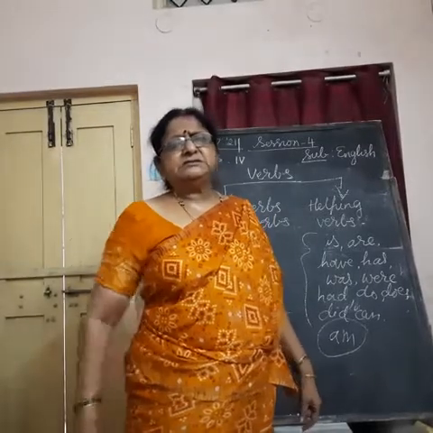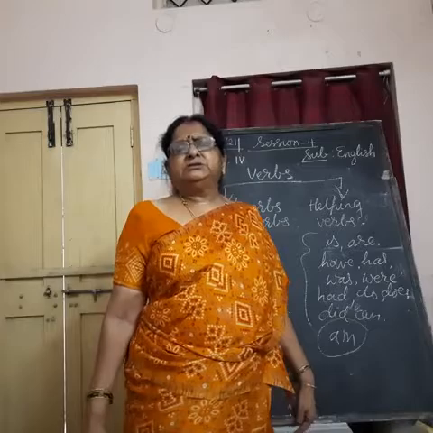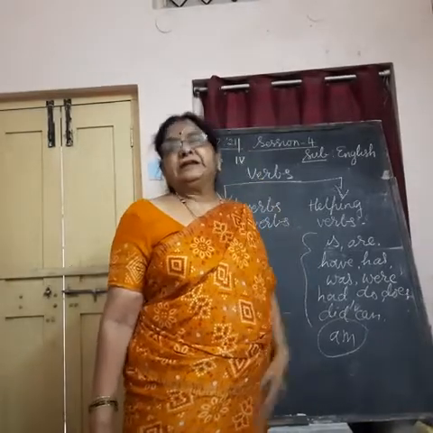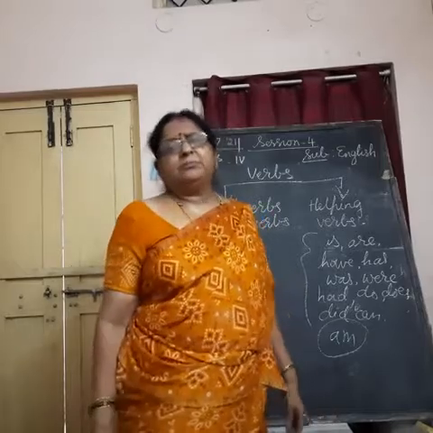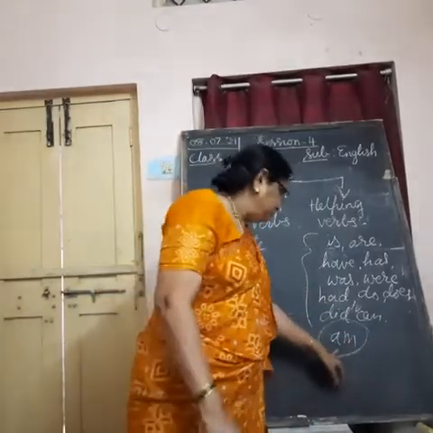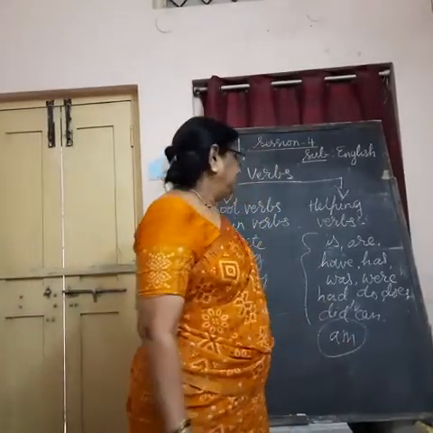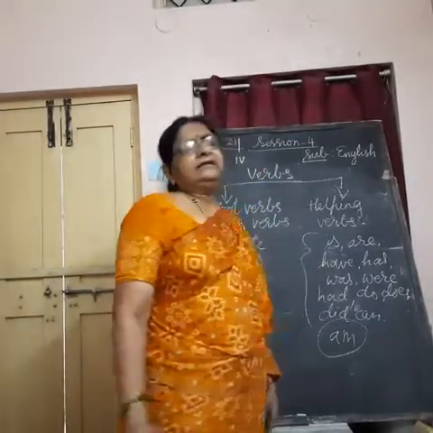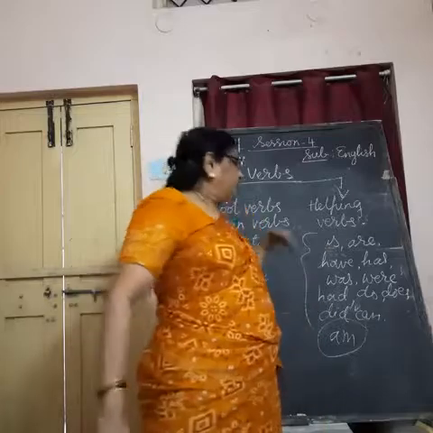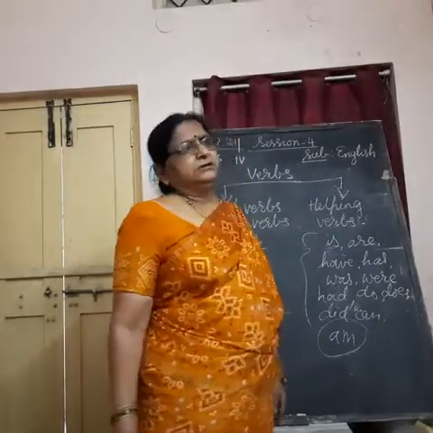Understand? I am interested in drawing. If you say 'I interested in drawing', it cannot be a complete sentence unless you use am. We have fun in the park. If you write 'We fun in the park', it cannot be a correct sentence.